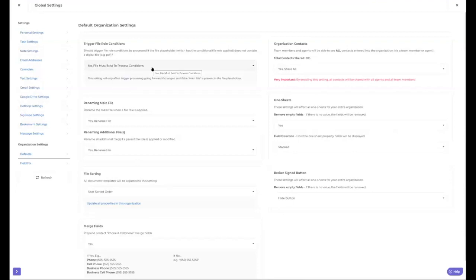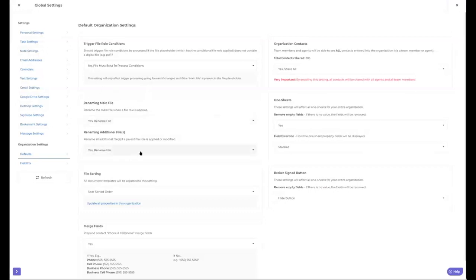So this one here says, should trigger file role conditions be processed if the file placeholder, which has a condition of the file role applied, does not contain a digital file, such as a PDF. That's what I was just showing you guys. Oh, gotcha. With the paperclip, the dark paperclip means there's a file in there. The grayed out paperclip means there's not a main file in there. And that's what this global setting is about. Yep. So that'll fire or not fire based upon that setting.